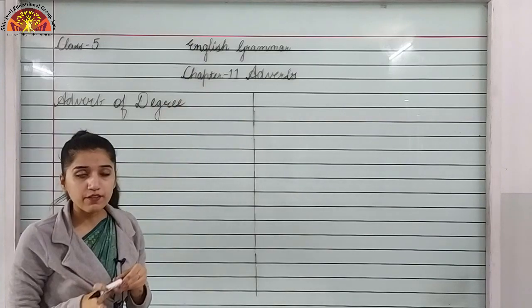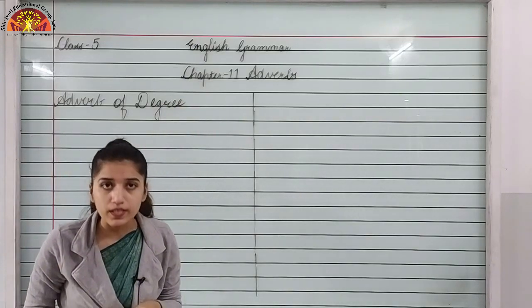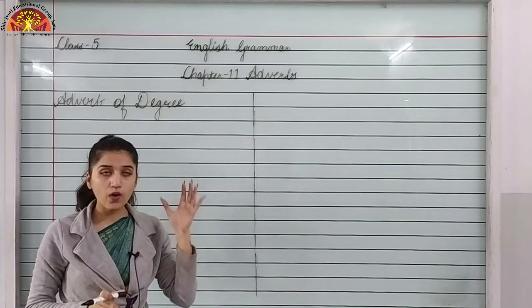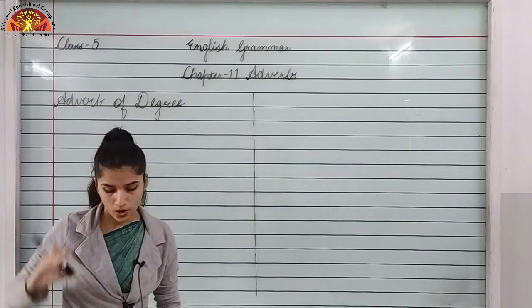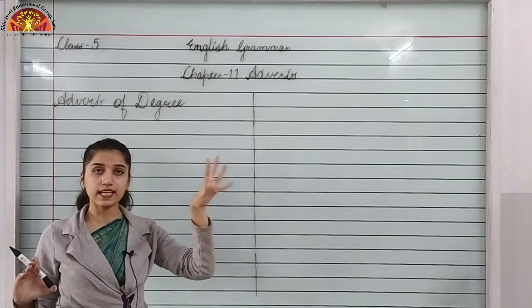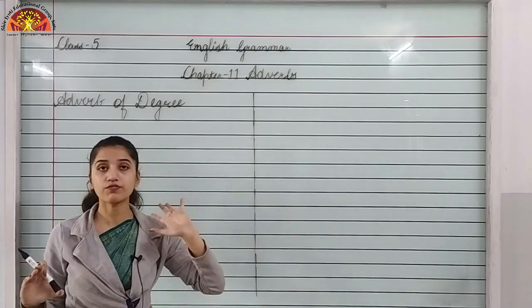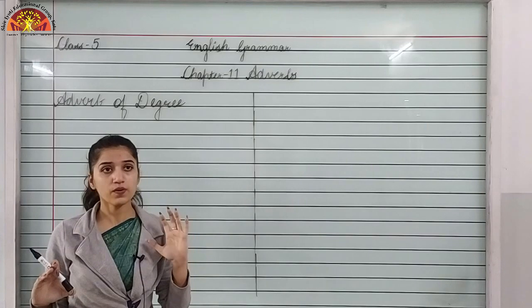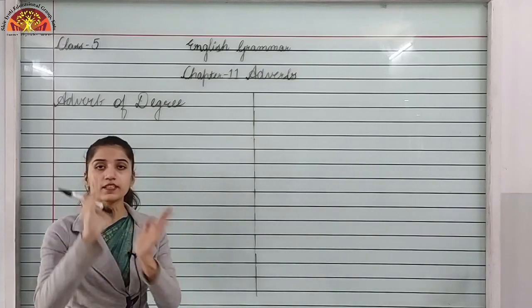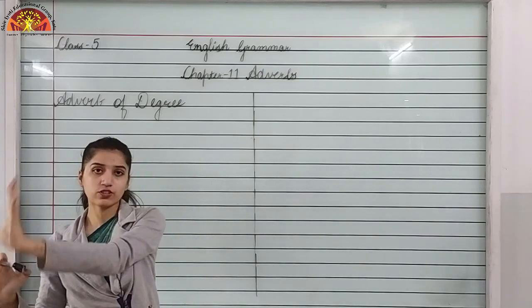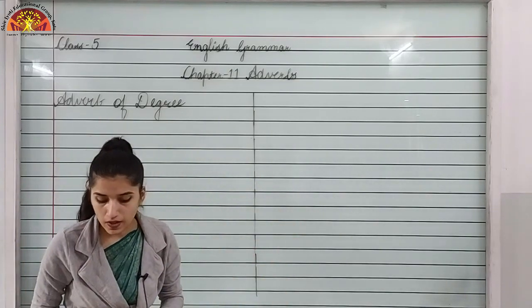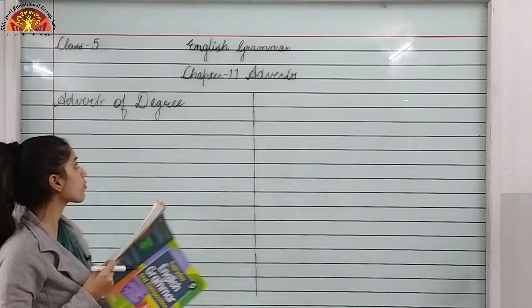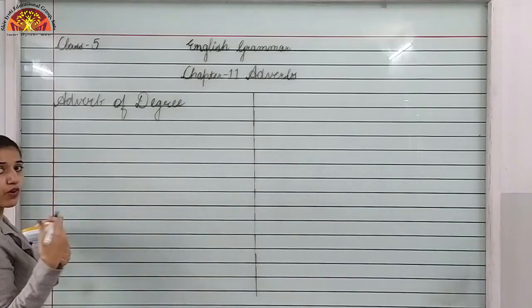So now, what does an adverb of degree express? It tells us how important, or how much, the level of the action is. It tells us about the extent or intensity of the action. It expresses the degree or level of the action which has taken place. So now let's take an example, but before that I'll write what it tells us.